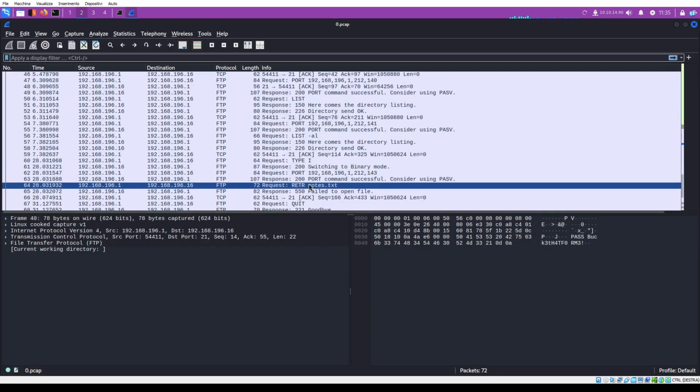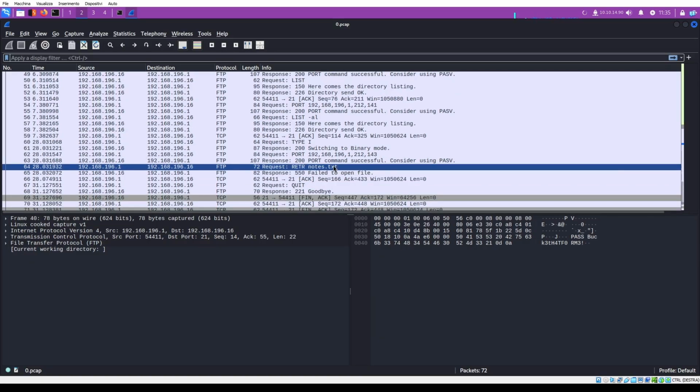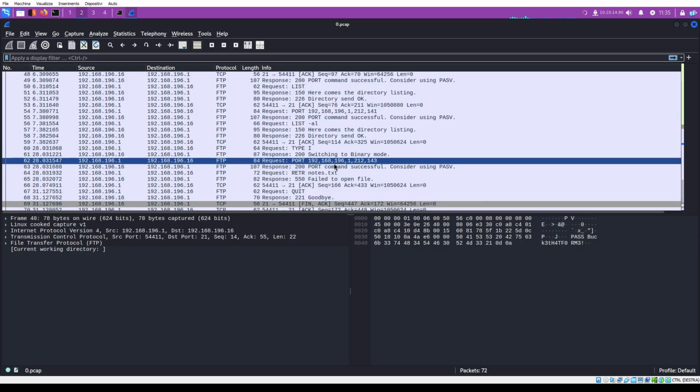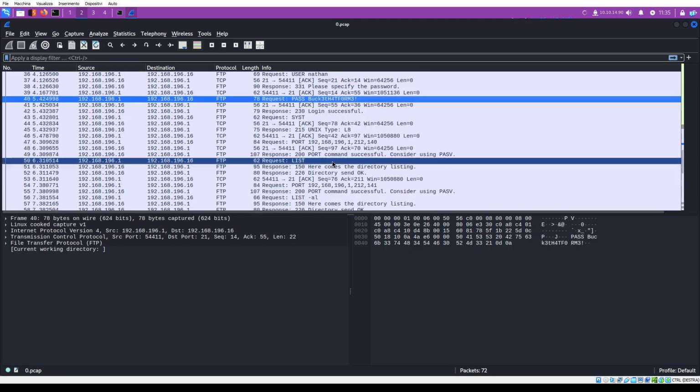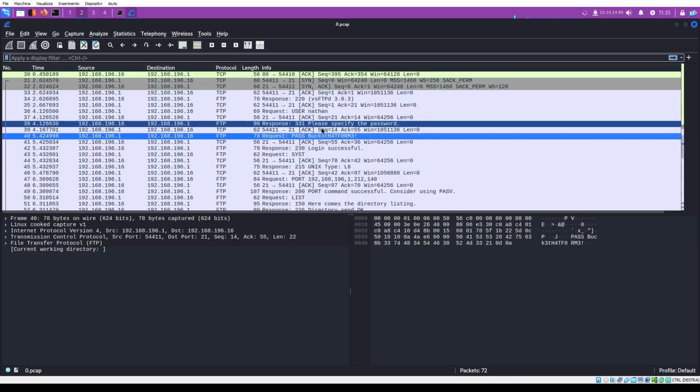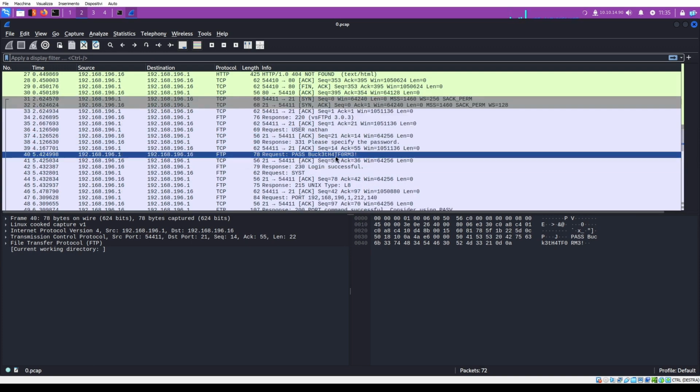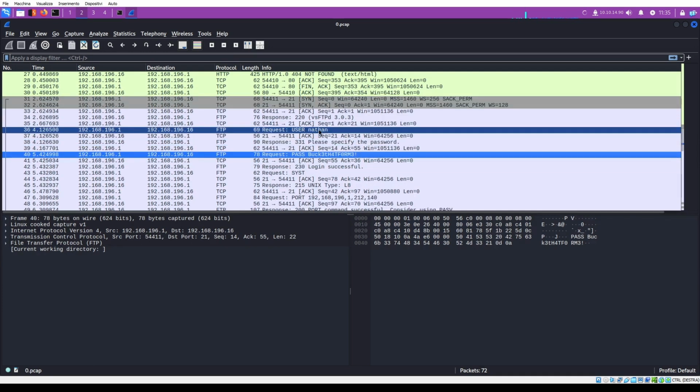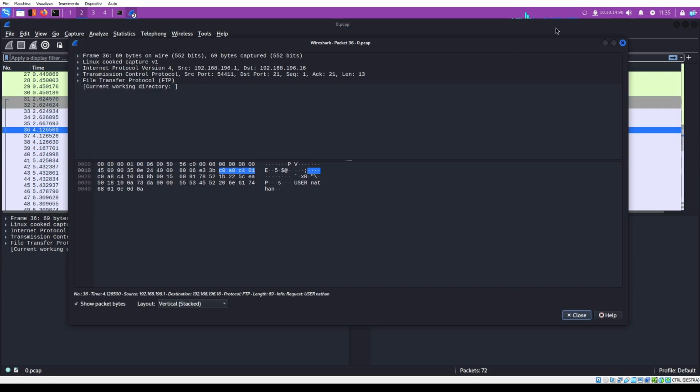Okay, we know that there is a note.txt file. So now we can try to log in by FTP as Nathan with the password.